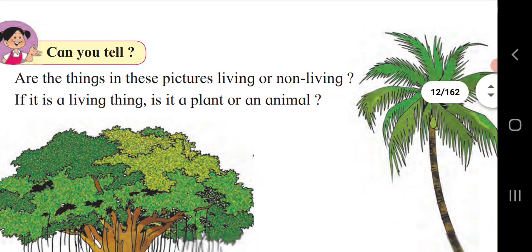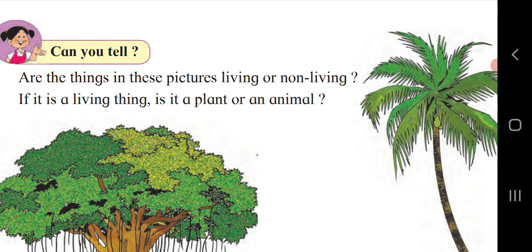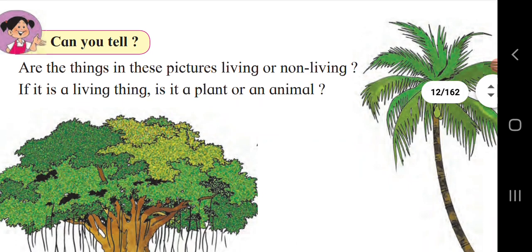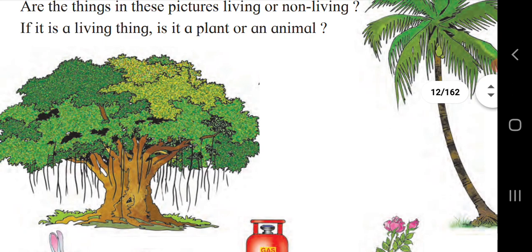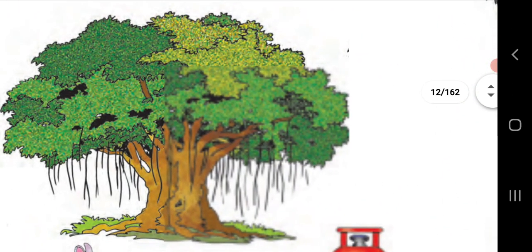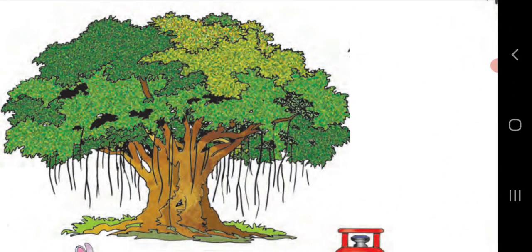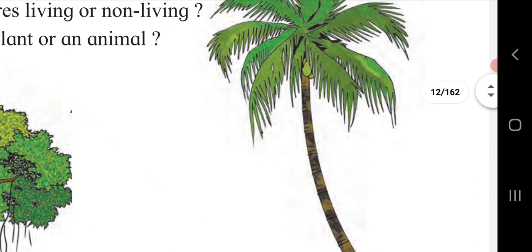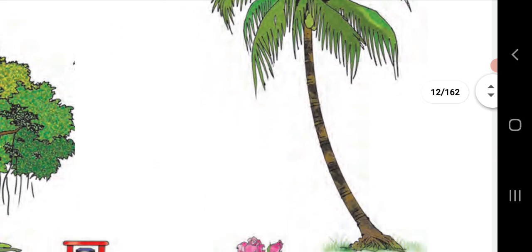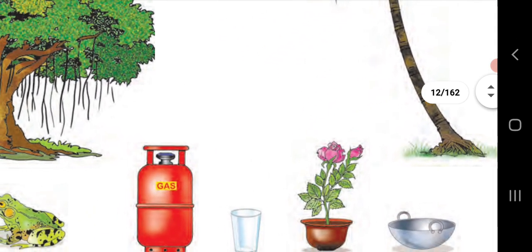Let's start with it. Can you tell, are the things in this picture living or non-living? If it is a living thing, is it a plant or an animal? First picture, if you see, this is a banyan tree. So it is a living thing. Here, a coconut tree. This tree is a living thing.